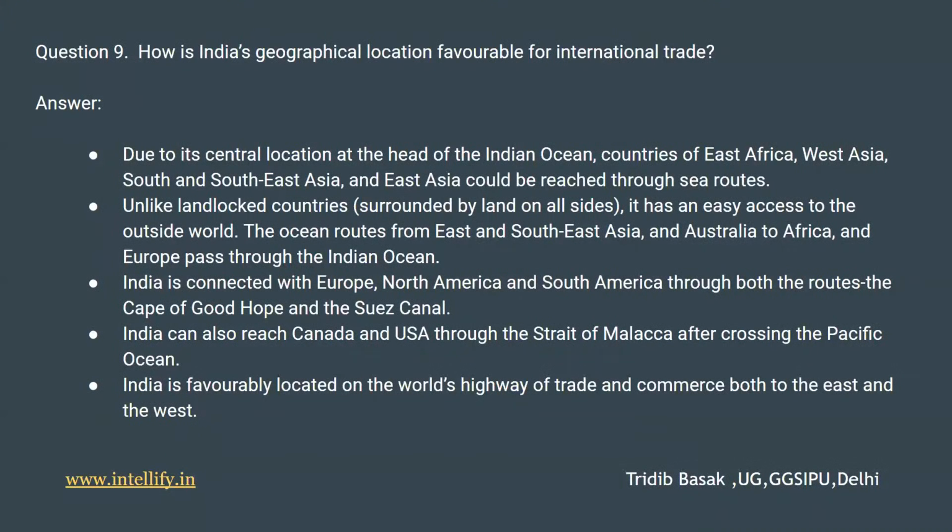India is connected with Europe, North America and South America, and Africa at the same time, through both routes, the Cape of Good Hope and the Suez Canal. India can also reach Canada and the USA through the Strait of Malacca after crossing the Pacific Ocean. Now, the last point to support this question is, India is favorably located on the world's highway of trade and commerce, both to the east and west, as discussed. Hence, India's geographical location is favorable for international trade as well.